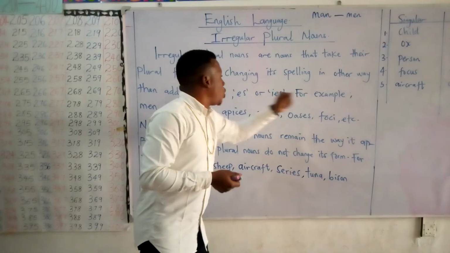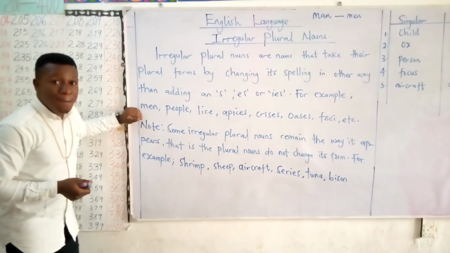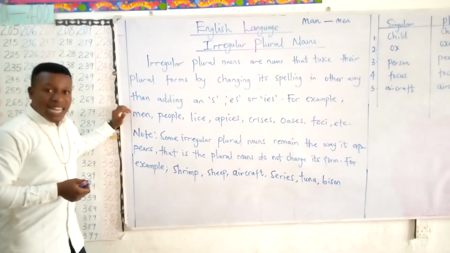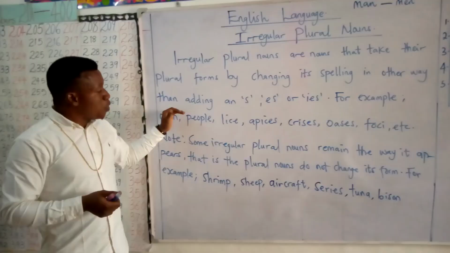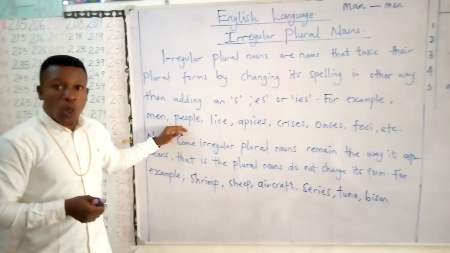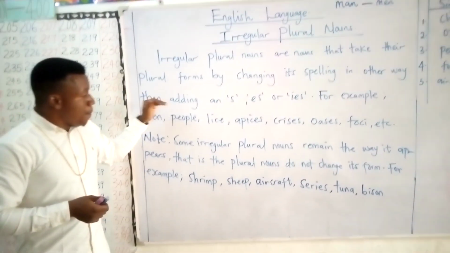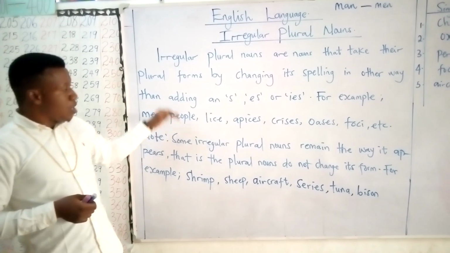For example, the plural for man is men. The plural for person is people.